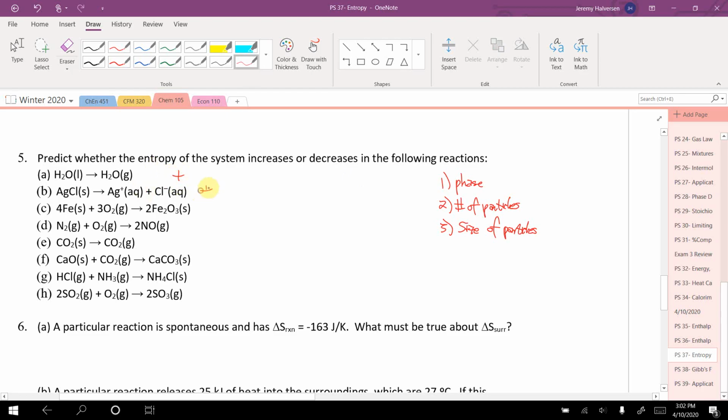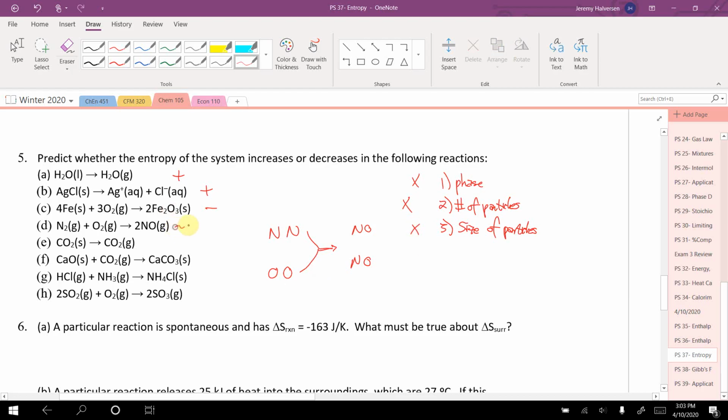Solid to aqueous, that's phase, right? That increases, more disorder. Solid and gas down to solid, that decreases. Things are getting more ordered when they're solid. Gas and gas to gas, that doesn't tell us phase. Number of particles, we have 1, 2, and here we have 2. That doesn't help. Size of particles. We've got N2 and O2 going to NO and NO. Okay, there's not really much distinction in the size there, and so that doesn't help us.